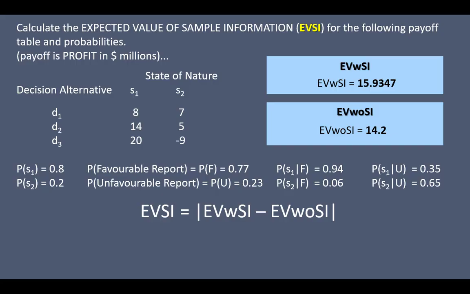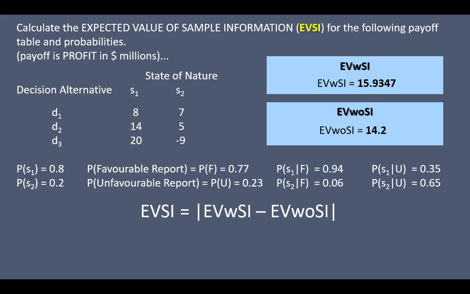We use them in slightly different situations for different formulas, but EVWOPI and EVWOSI will always be the same. Only WO, without sample information or without perfect information. With sample or with perfect is something slightly different. But the without situation will always be the same.